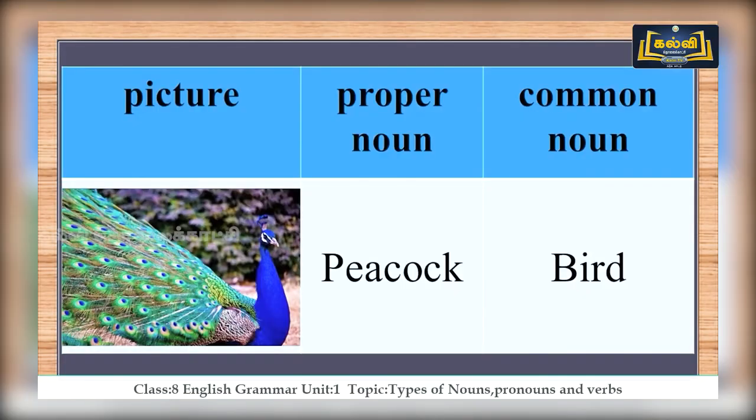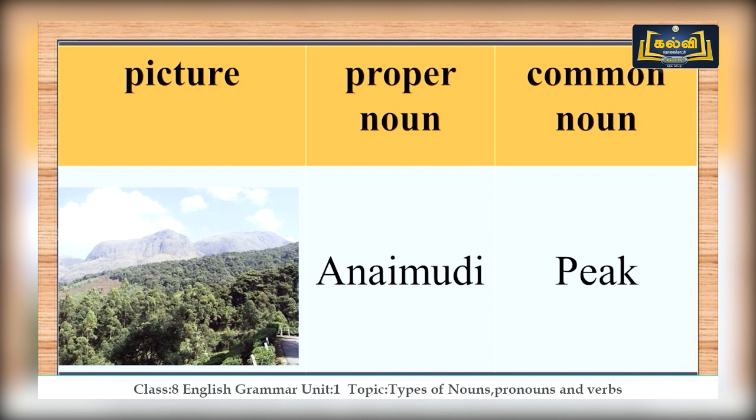Here you are looking at a picture of a beautiful peacock. So the proper noun is peacock and it belongs to a common noun called bird. Bird is a common noun and peacock is a proper noun. Look at the second image. It is a peak. Let me tell you the name of this peak. It is Anaimudi. The proper noun is Anaimudi and the common noun is peak.